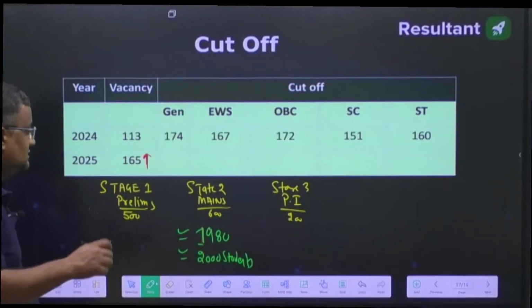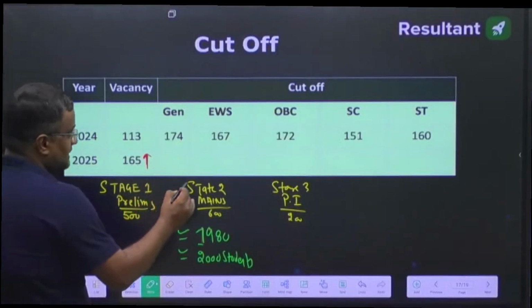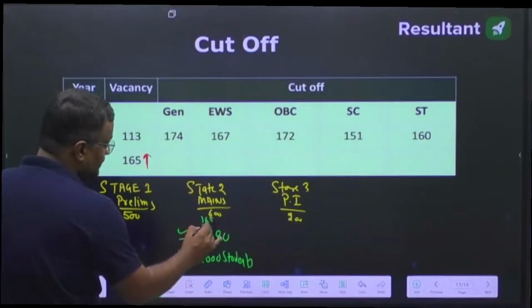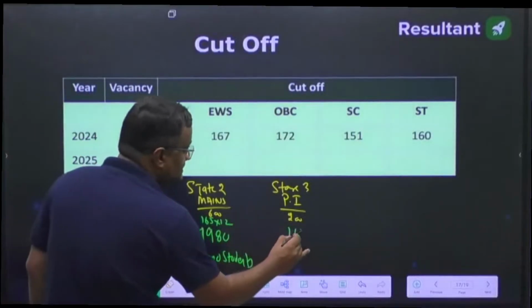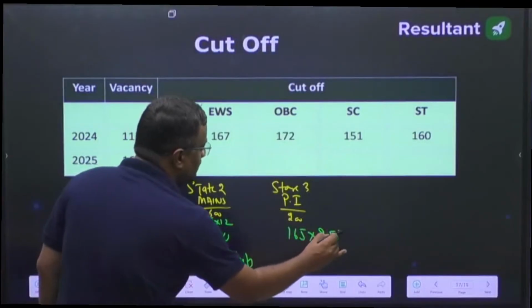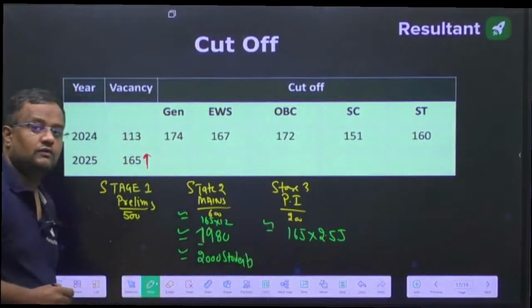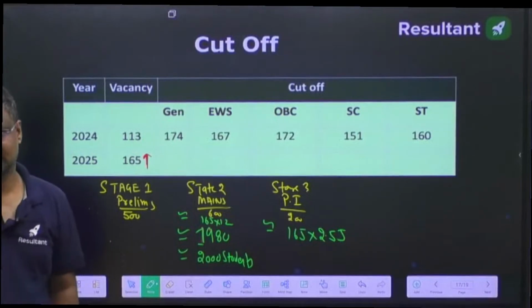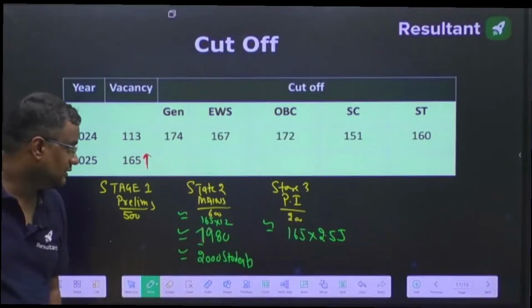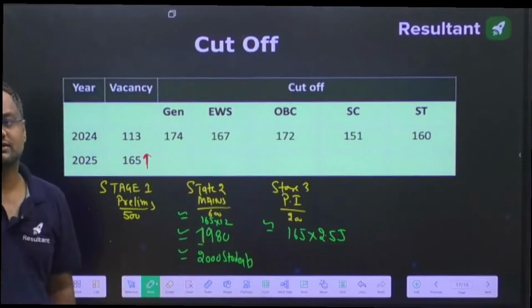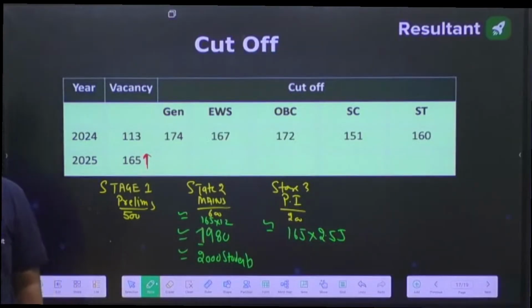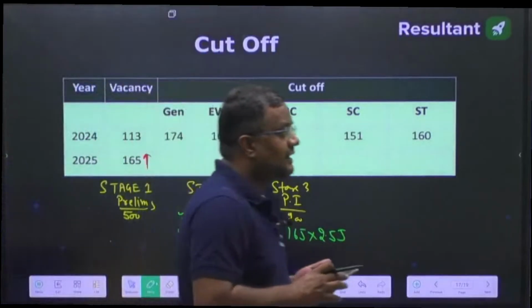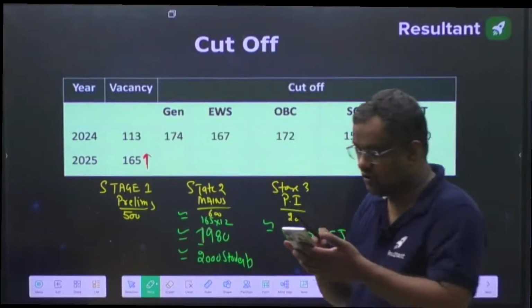Now coming to the cutoff, guys, for X number of seats, 165 into 12 candidates will be called for mains, and 165 into approximately 2.55 students will be called for stage 3, that is the personal interview. One thing I again want to mention, 165 is the total number of seats. At the time of joining, this may change, and from my sources this year, it may be around 225 seats at the time of final selection.